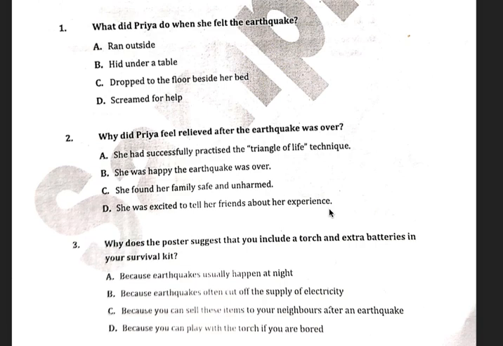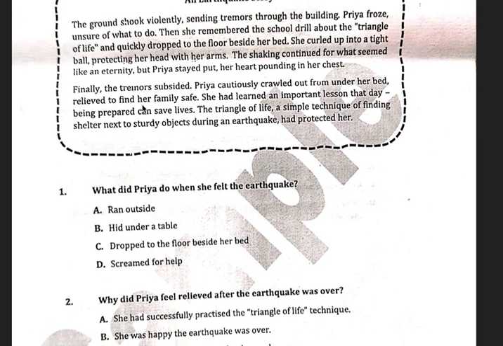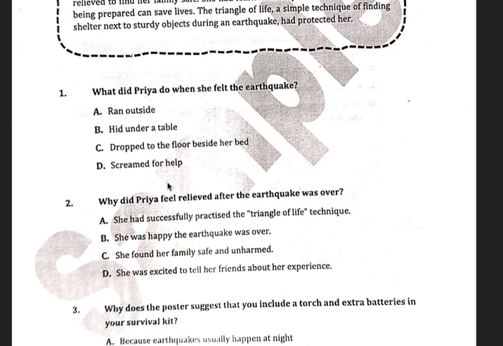Okay, so if you do not read the passage, any of these could be the right option, right? But because you have read the passage very, very carefully, you will find the right option easily. See this sentence. Priya cautiously crawled out from under her bed, relieved to find her family safe. Right? So, why did Priya feel relieved?